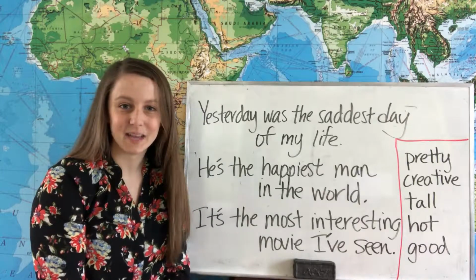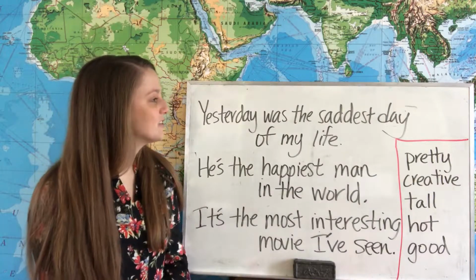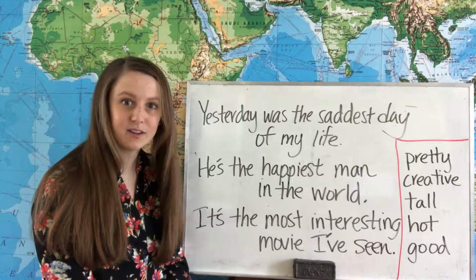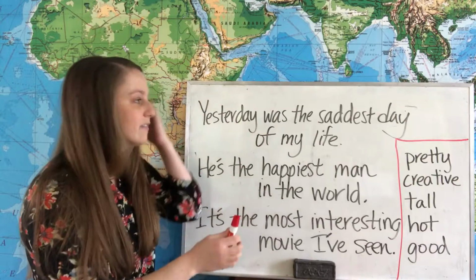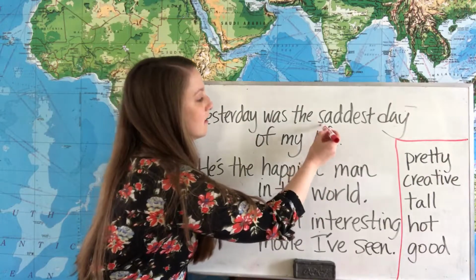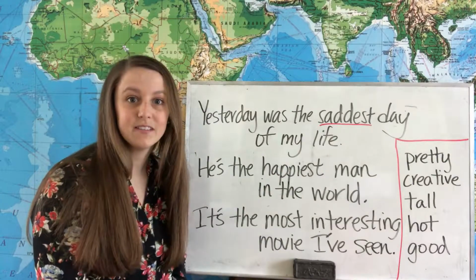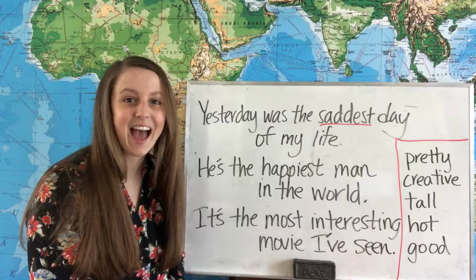Let's look at some more examples. Our first sentence is, yesterday was the saddest day of my life. Now, where is our superlative adjective? Our superlative adjective is saddest. Now, for most superlative adjectives, we just take the adjective and add est.